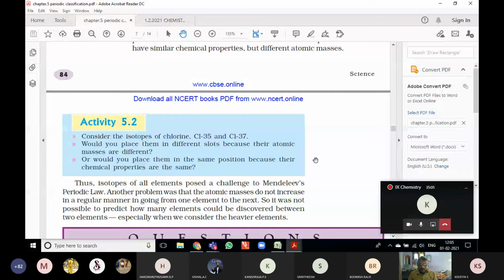Here chlorine has different atomic masses, 35 and 37, so they would have to be placed in different slots. But the chemical properties of both are nearly the same. So he could not give the correct place for the isotopes. These are the two activities.